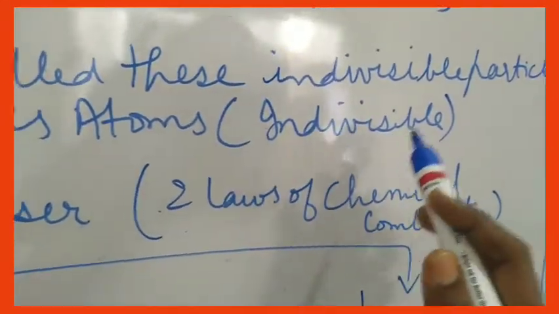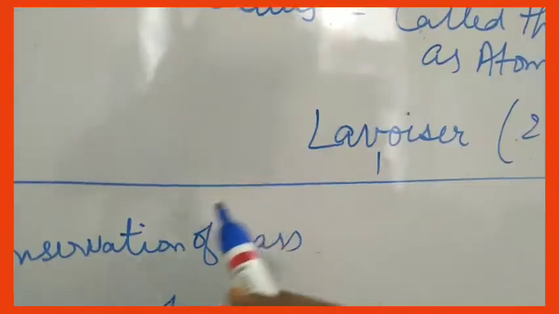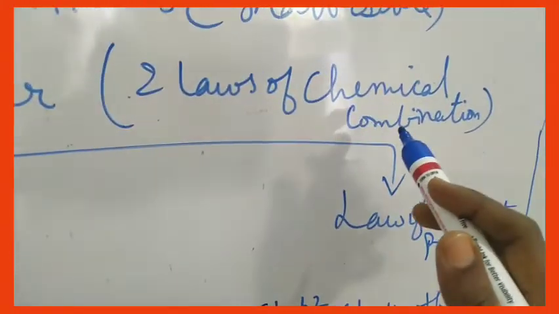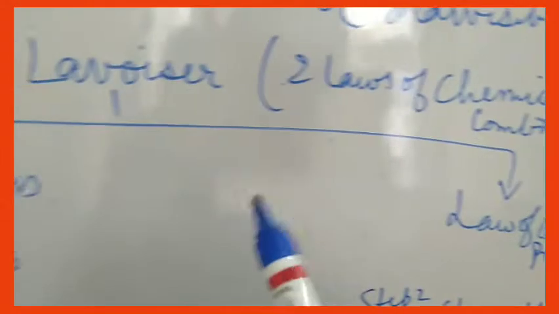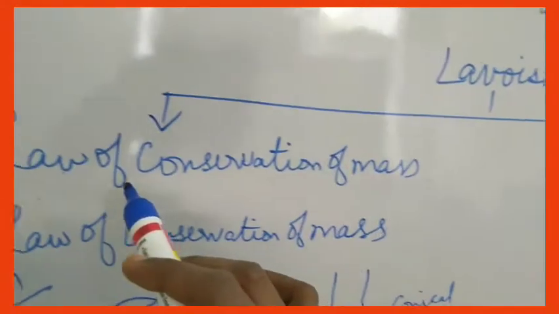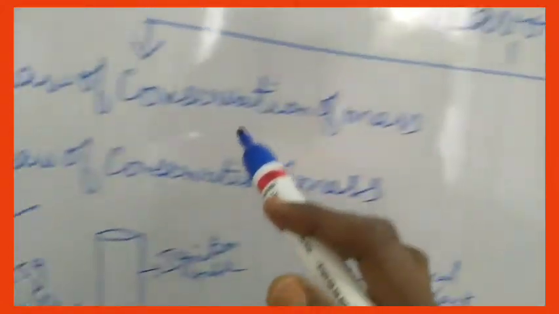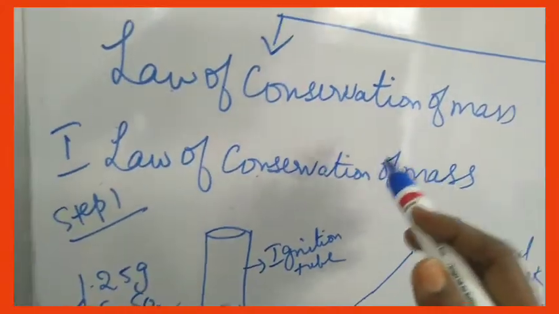Atoms means indivisible. Another scientist, named Lavoisier, gave two important laws of chemical combination, which we are going to study in this chapter. The first one is the law of conservation of mass and the second one is the law of constant proportion. So let us first see what the law of conservation of mass is.